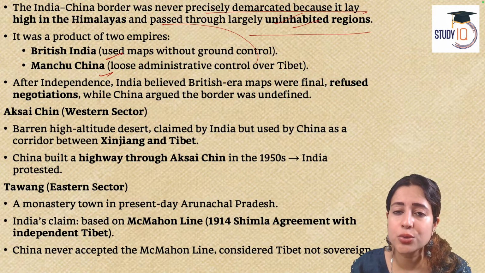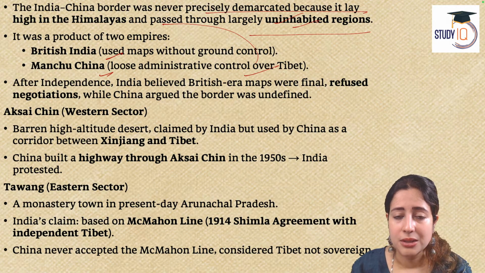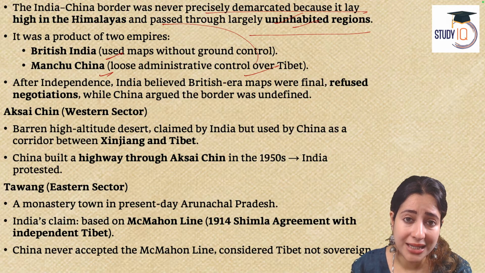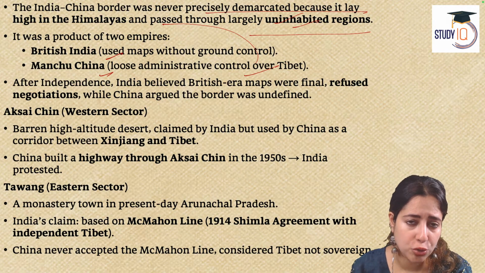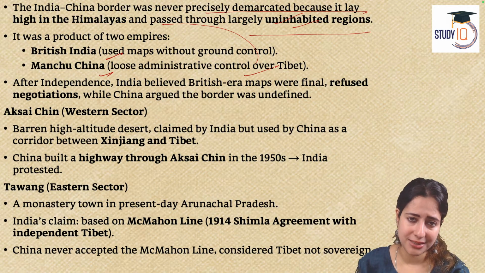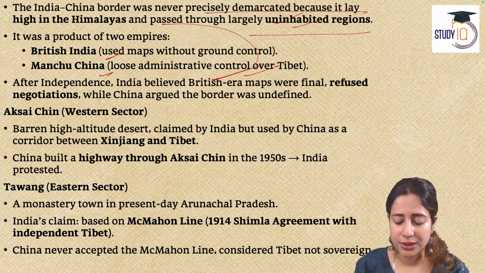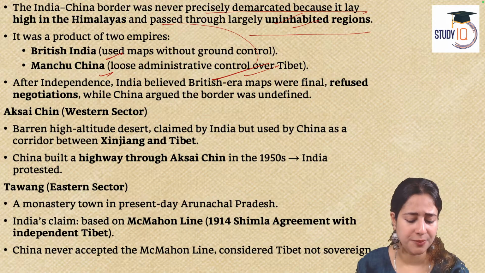Second was the Manchu China regime, who wanted to actually capture the Tibet area, and they committed thousands of atrocities on Tibet because China wanted control over Tibet. Today also, we call it the TAR, Tibet Autonomous Region, but essentially under China. So they did not want to lose control over Tibet, and they were the ones who also redefined the boundary.